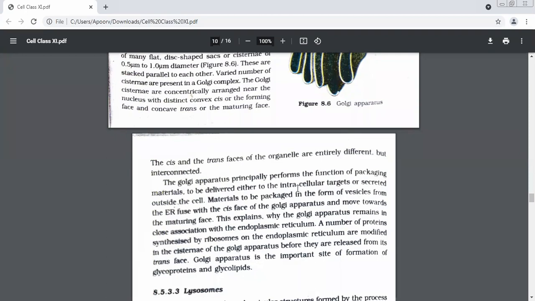What is the material which is coming from ER? Am I audible now? Yes, ma'am. What was coming from ER, children? Protein, and lipids, and steroidal hormones. And it is coming for packaging to which place? Cis phase.